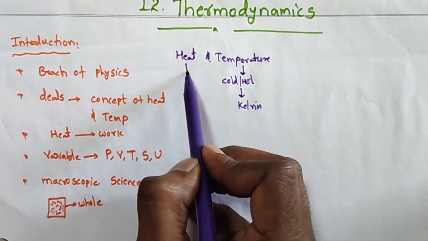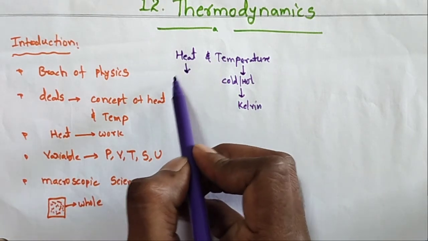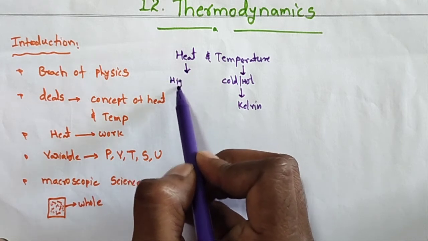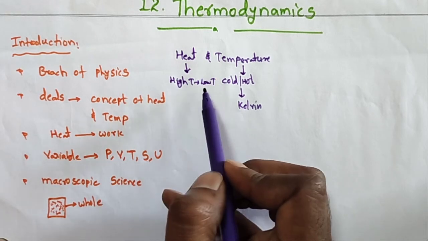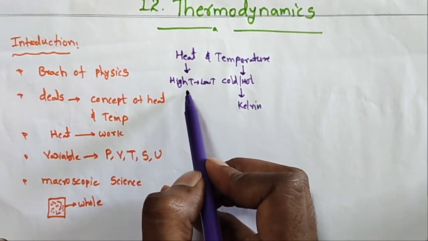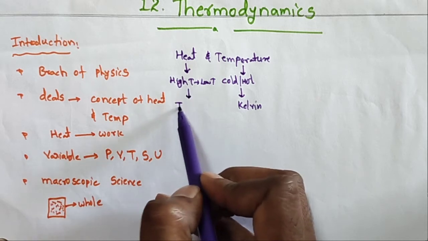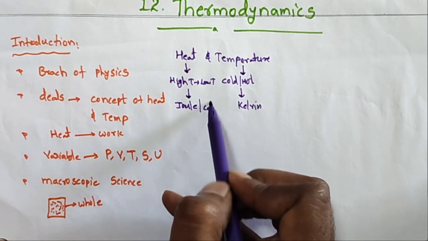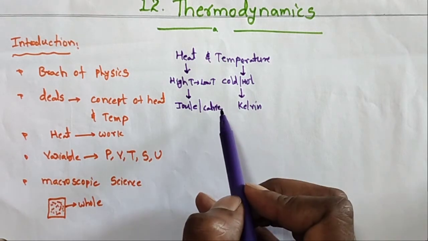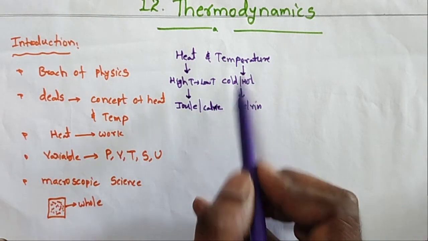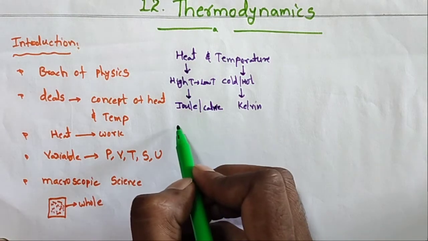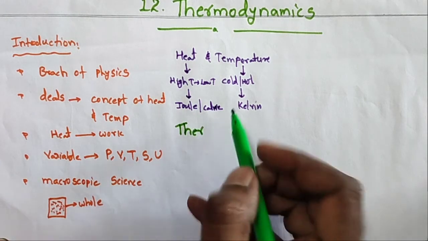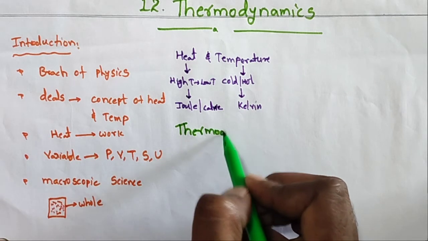And heat is a form of energy that always changes from high temperature to low temperature. The heat is transported from high temperature to low temperature. So what are the units of heat? Joules and calories. So here in this topic, there are some systems. So what is the system? That is called a thermodynamic system.